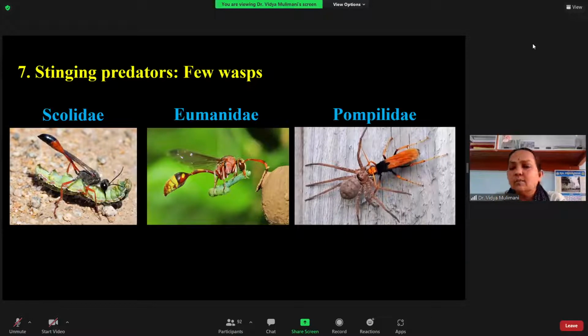These are some of the 7 structural adaptations I have given you that you find in insects for the predatory life. How you have to remember this is to go by the head structure. For the head, you write the compound eyes, which are modified, and then the mouth parts.